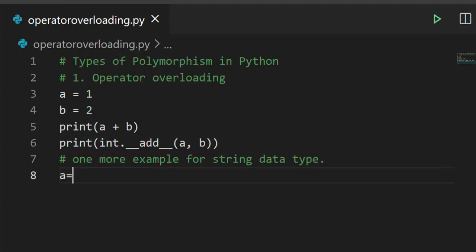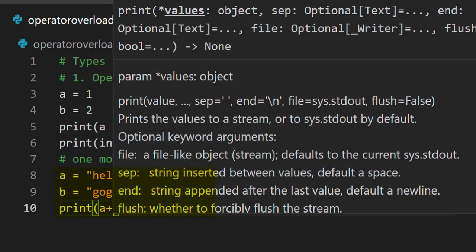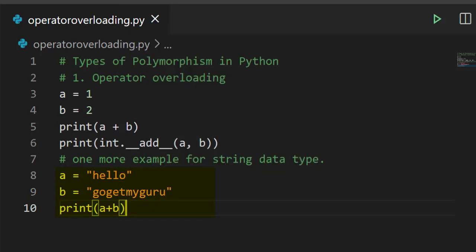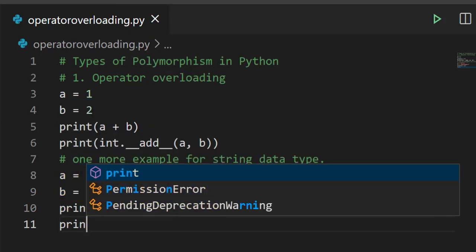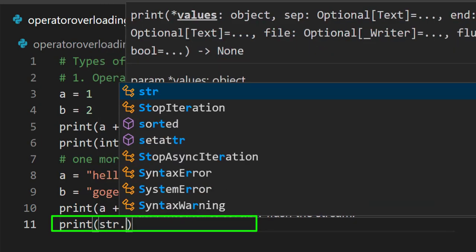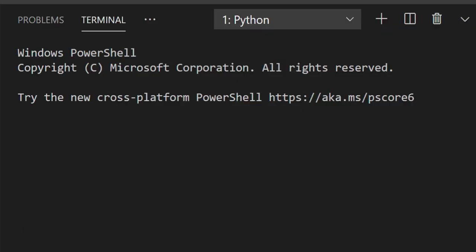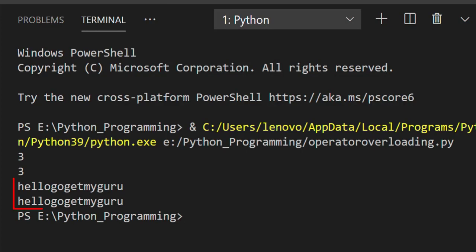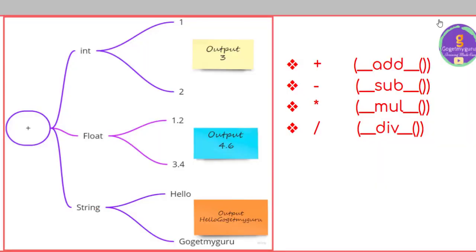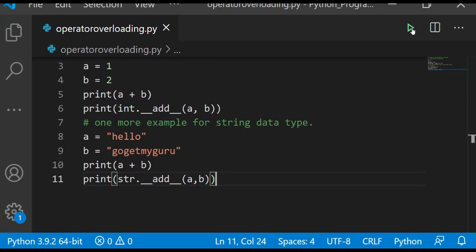We'll see one more example for string data type. Let's consider a is equal to hello and b is equal to go get my guru. When we give print with a plus b, it will automatically call the method which is present in the string class, that is str dot add a comma b. Now run this code. Here we are getting the output hello go get my guru. Likewise, if you use the subtraction operator, it will call the sub method depending on its data type. Hope you are clear with this concept of operator overloading.